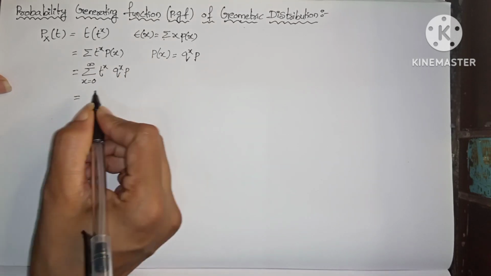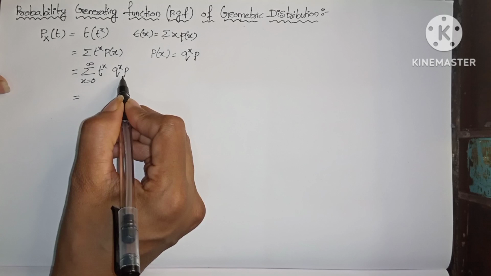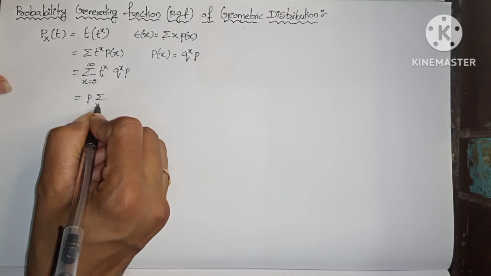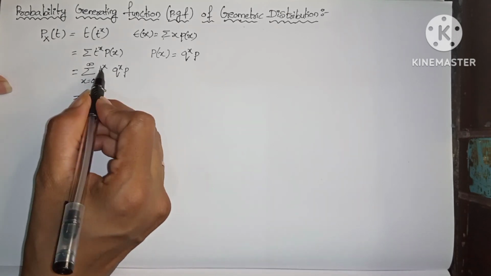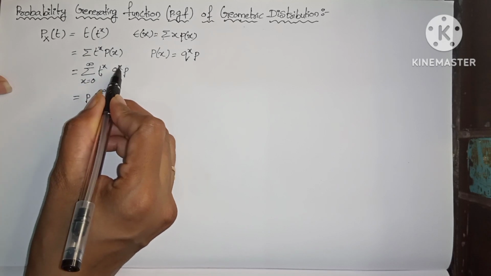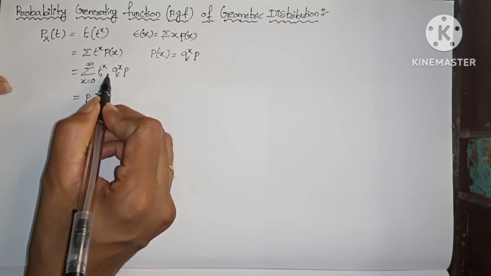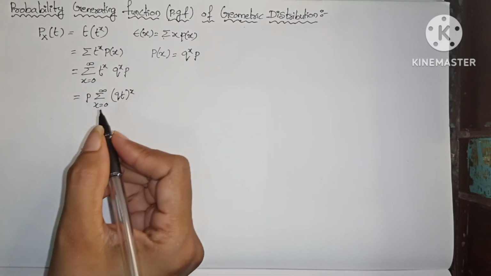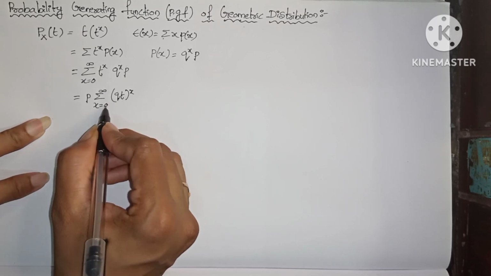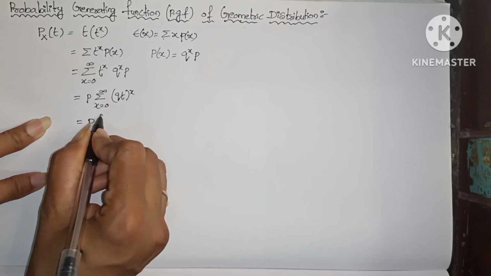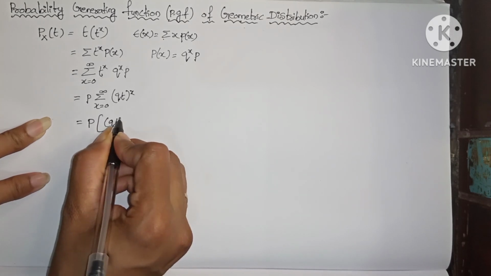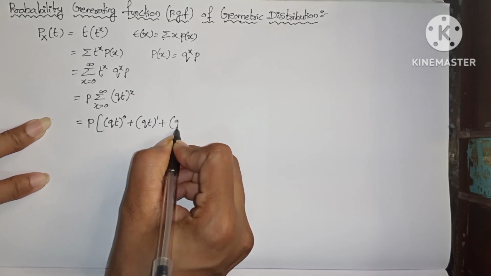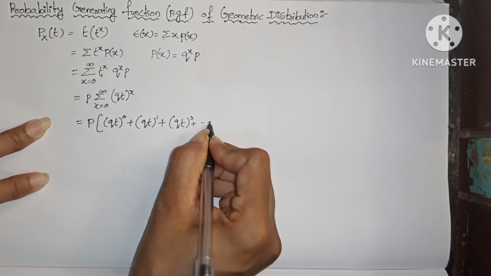Here, p does not have the x term, so we have to make it a constant. So p into summation x equals 0 to infinity, and for these both terms the exponent is the same, so we write them combined. That means qt whole power x. Now we are going to substitute x values. P into qt power 0 plus qt power 1 plus qt whole square plus and so on.